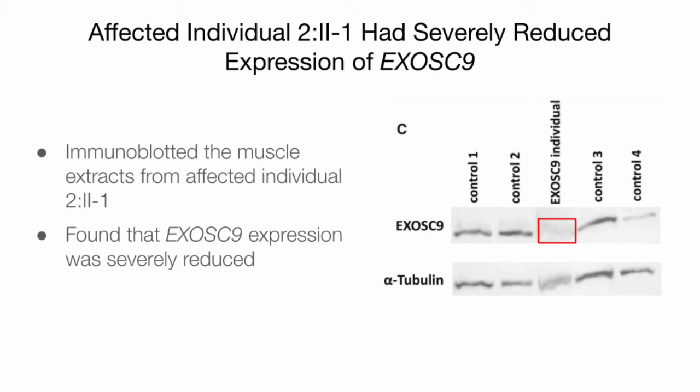In this gel, we can see the almost complete absence of the EXOSC9 band compared to the presence of the band in the 4 controls from unaffected individuals. Alpha-tubulin was used as a loading control in this experiment, and subsequent gels shown in this presentation will use actin or GAPDH as loading controls. These indicate that the samples were properly run on the gel, and the absence of the bands for the exosome component of interest corresponds to severely decreased expression of that protein in the samples from affected individuals.